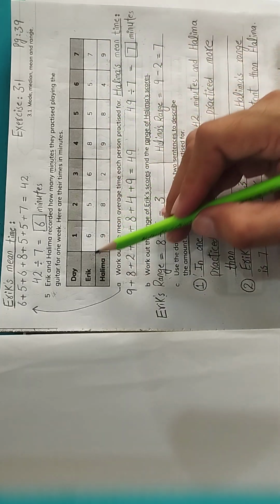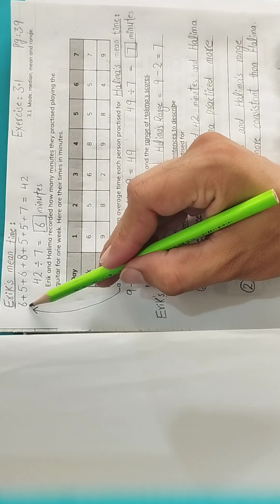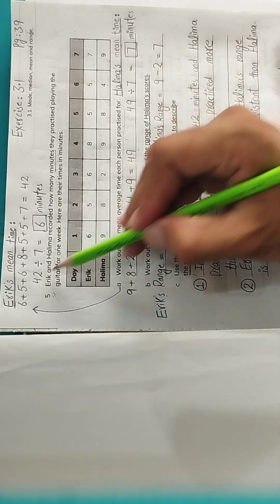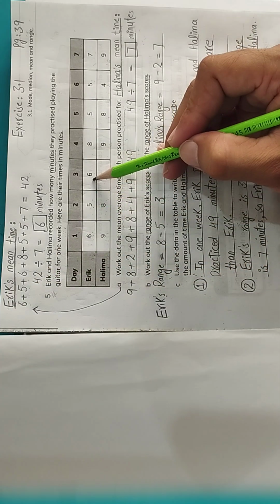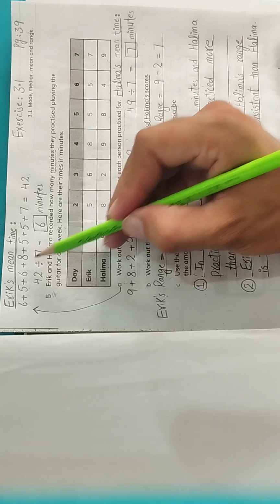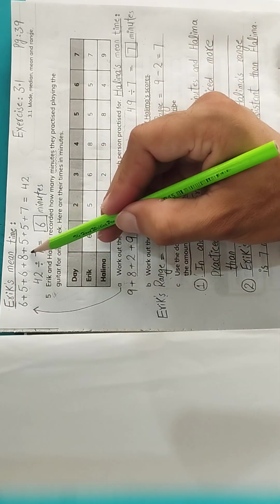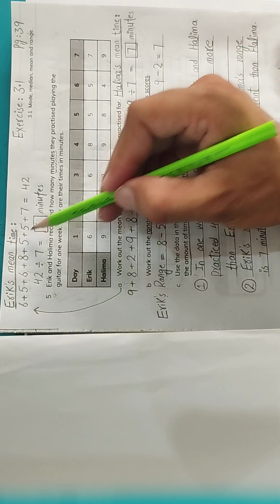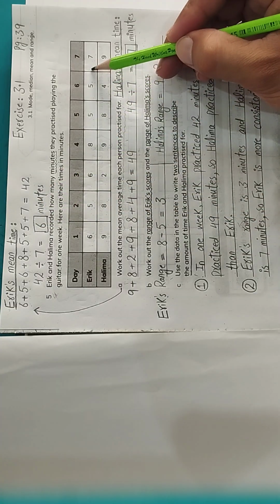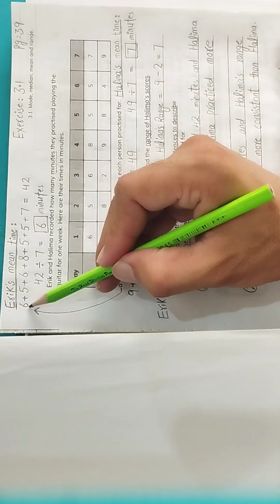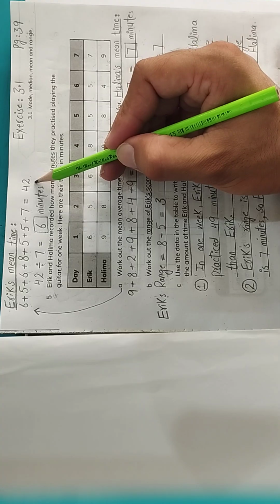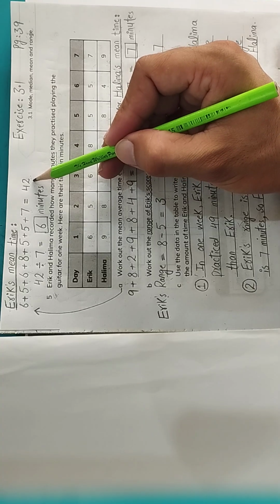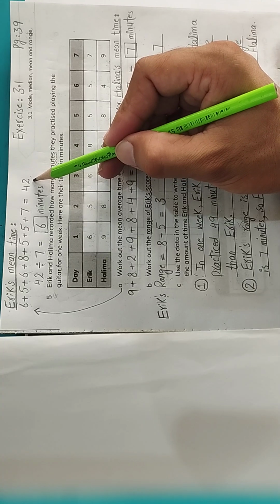Eric's times: 6 plus the second number 5 plus the third number 6 plus the fourth number 8 plus the fifth number 5 plus again we have another 5 plus 7 minutes. Now if we add all these numbers we get 42. This is our answer. Now you know that in the second step we divide our answer by the number of values.